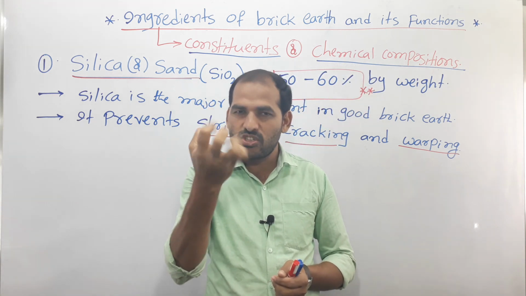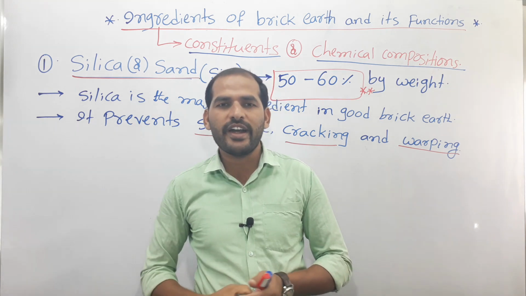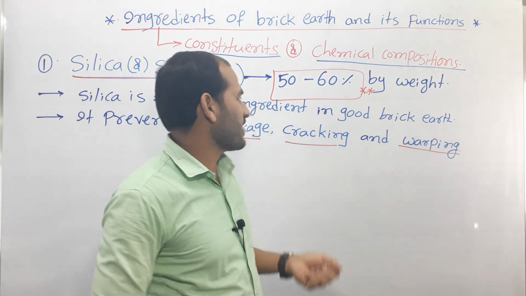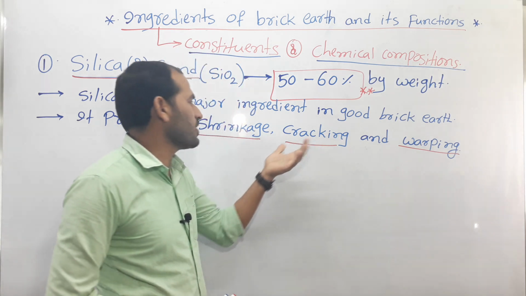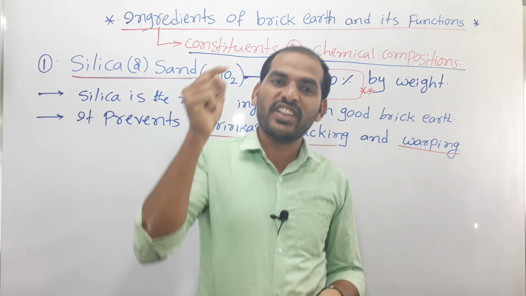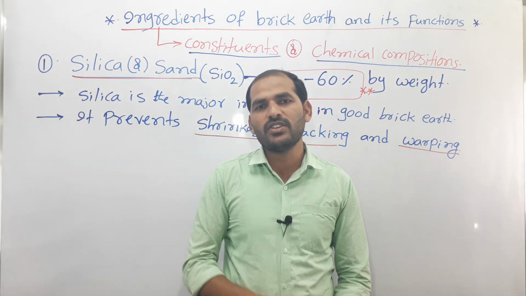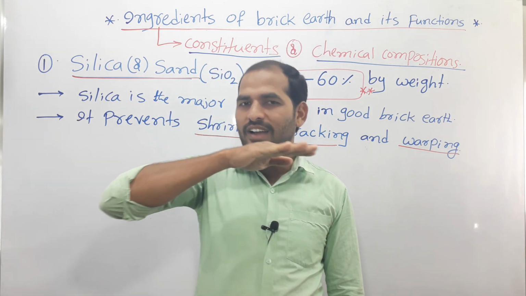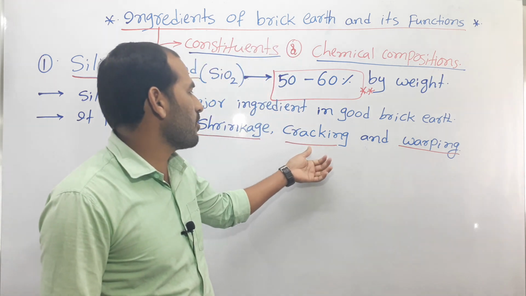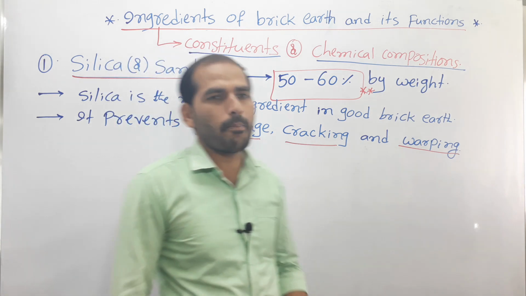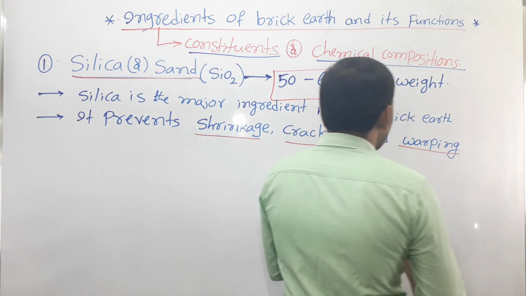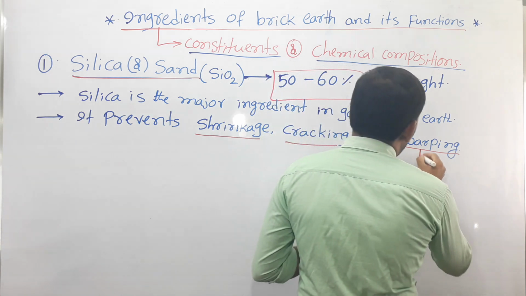This is called shrinkage. Shrinkage means volume reduction, right? The volume reduction is known as shrinkage. And cracking means cracks develop within the body of the brick or on the surface of the brick. That is the cracking. And warping means, if you take the brick,